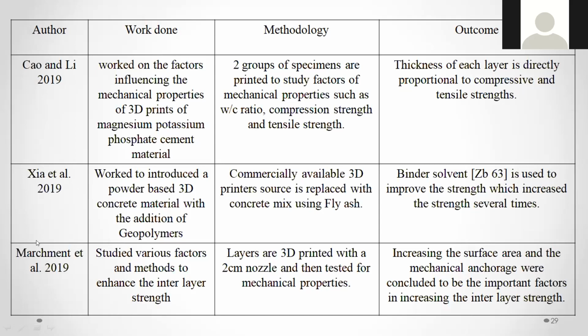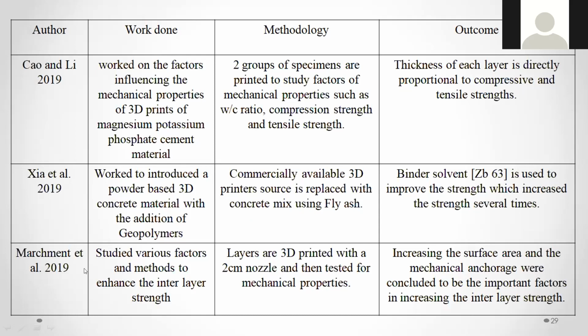So these are the two professors or researchers who have conducted experimental work on 3D printing, and these are the outcomes of that printing. The work introduced powder-based 3D printing concrete material with the addition of geopolymers. Okay, the commercially available 3D printer source is replaced with a concrete mix with fly ash. So a binder solvent is used to improve the strength, increasing it several times.